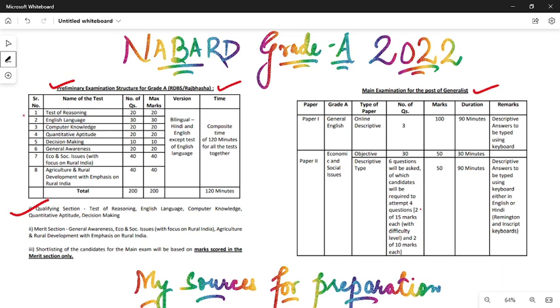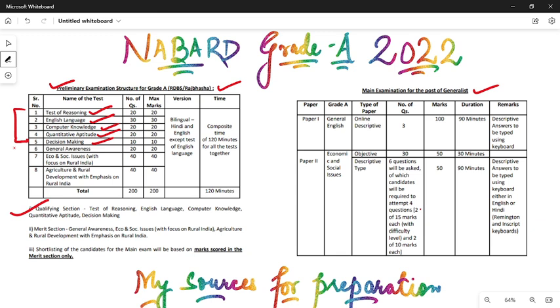advantage here, because the sections of reasoning, English language, computer knowledge, quantitative aptitude, and decision making, these 5 sections are qualifying in nature. That means you only need to actually get the qualifying marks or the cutoff marks in these subjects. You don't need to score way beyond the cutoff, because they will not eventually be contributing towards your selection